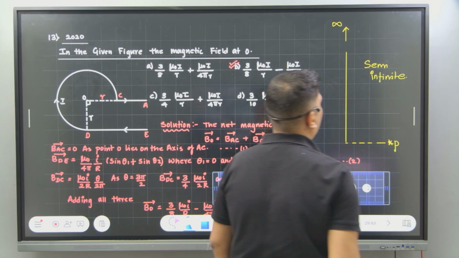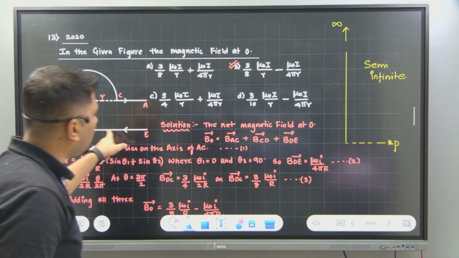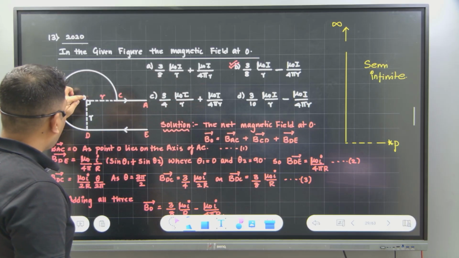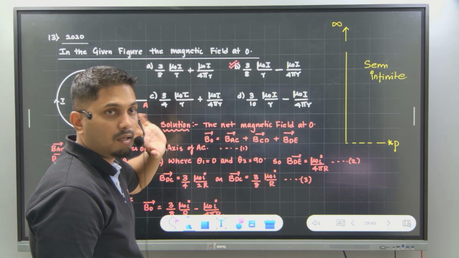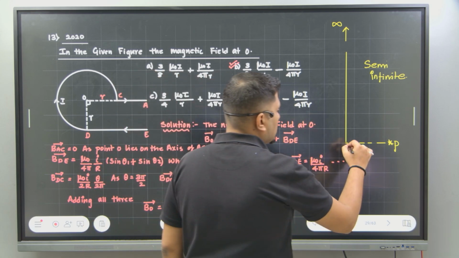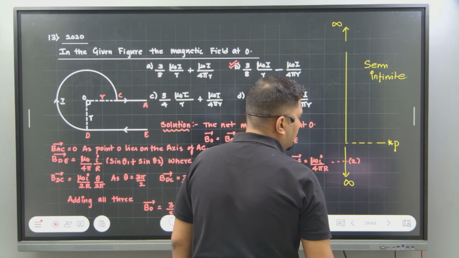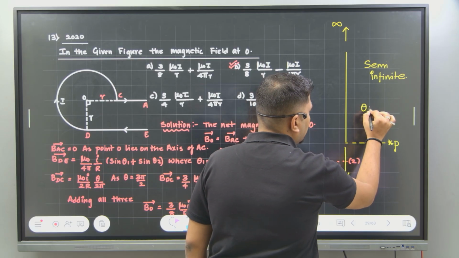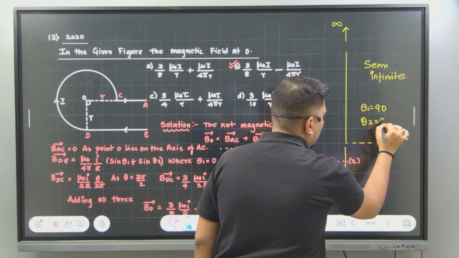Is it understood now? What do you mean by semi-infinite? Here also it is an infinite wire only, but the point I am calculating is at one particular point. Say for example, as per your question, what happens if this also extends to infinity? Theta 1 will also become 90 degrees, theta 2 also will become 90 degrees.